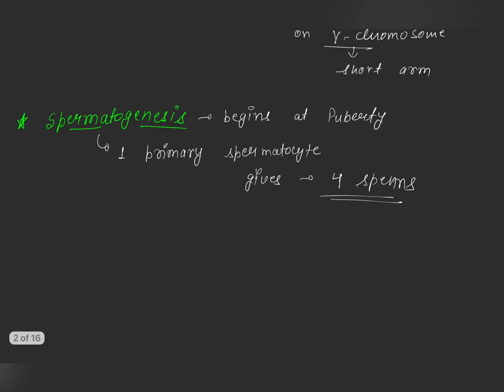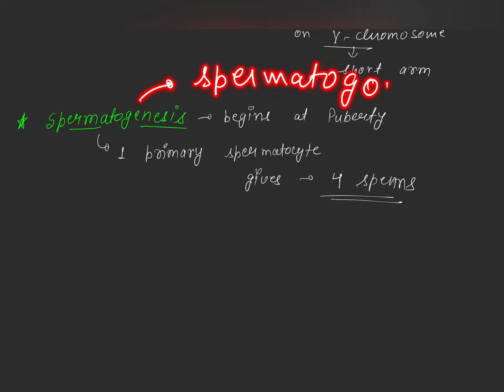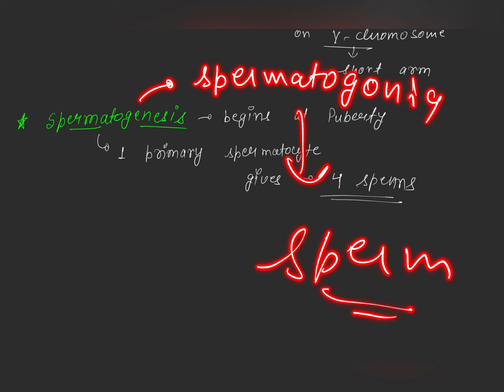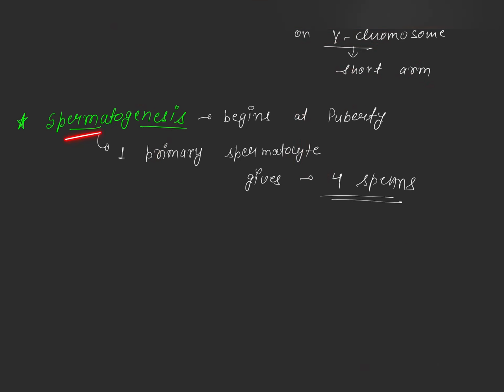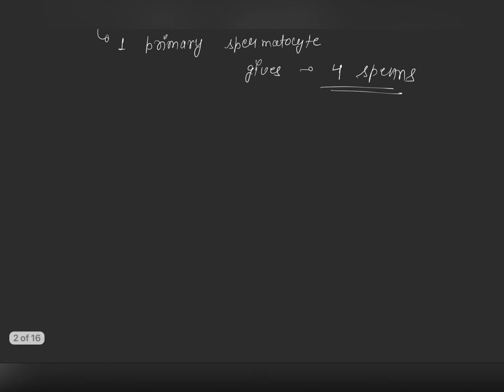First of all, spermatogenesis. Spermatogenesis means the formation of sperms from spermatogonia. So spermatogonia to sperms, this whole process is spermatogenesis. It begins at puberty, and one primary spermatocyte gives rise to 4 sperms. Now let's see the whole process.